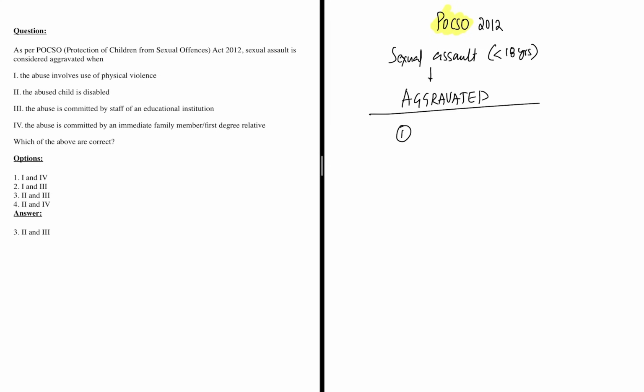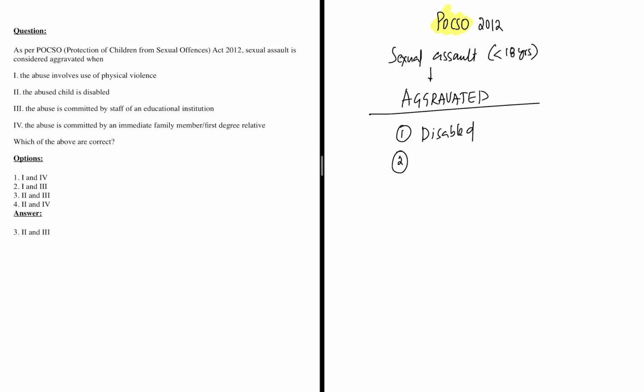So the aggravated comes when the abused child is a disabled child, if there is any mental disability, and also if the abuse is done by a guardian, like not a family member or a relative. I'm not talking about even a guardian appointed by a family member. That is not an aggravated sexual assault.